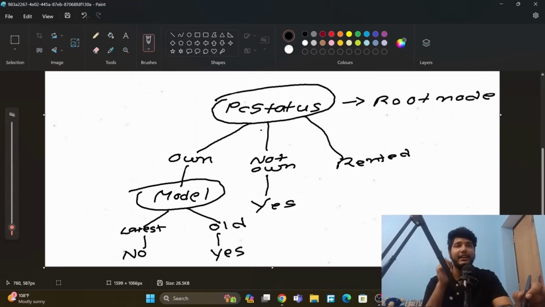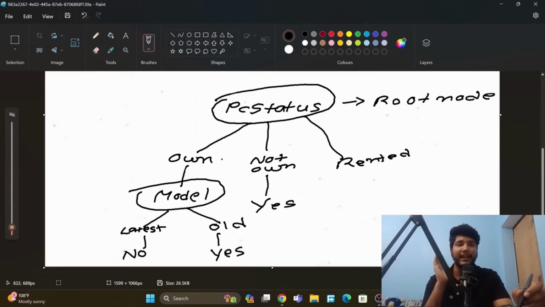The thing is that we don't directly choose the root node. For example, this will be the root node, these will be the edges, and this will be another node. There will be multiple attributes like here model and here PC status. This is another node, and we have to calculate to know which will be the root node, which will be the next node, and which will be the edges here and here.